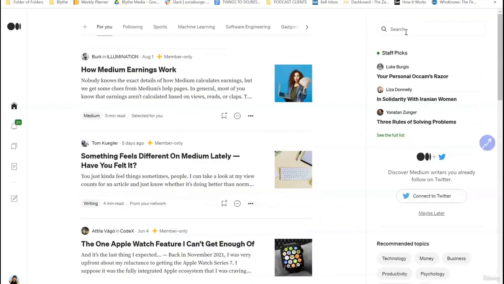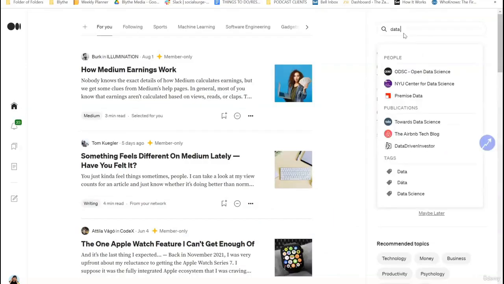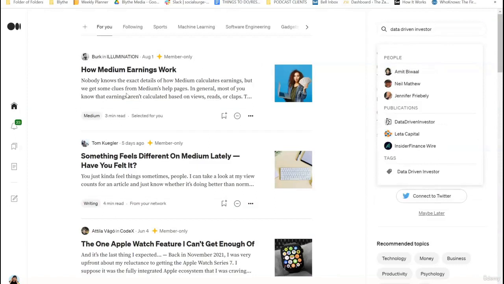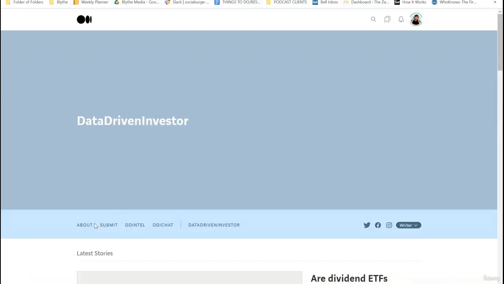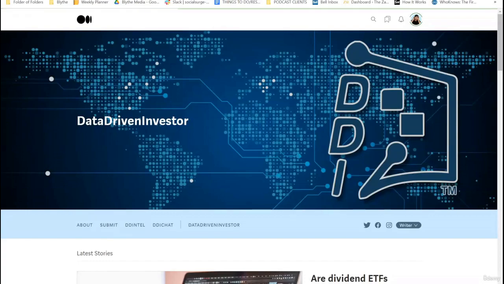And then another one is called Data Driven Investor, which I think is a really good one. Here we go, this one. And I believe you can write for them as well. Here you go. You just go to the Submit tab here. Okay, so that's the 5 that I would try to become a writer in. Try to become a writer in all 5.